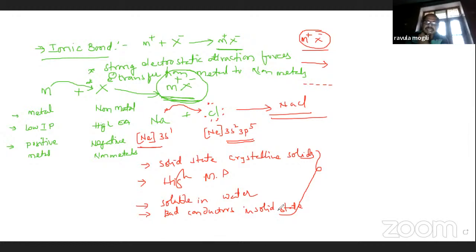Whenever a salt dissolves in water, some energy is liberated, called hydration energy. The hydration energies decrease from lithium chloride to cesium chloride. Lithium chloride has the highest hydration energy.